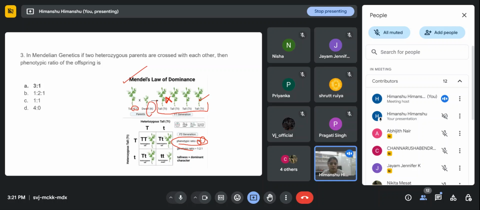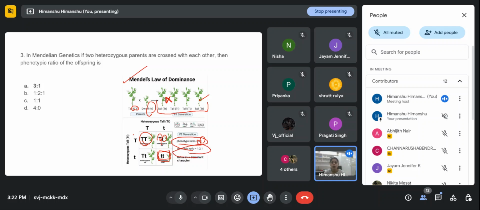So when this heterozygous plant is self crossed, one tall plant will be homozygous with both alleles dominant, and two will have one dominant allele and one recessive allele. And the homozygous dwarf plant has both alleles recessive, the small ones. So the genotypic ratio for this is 1:2:1.